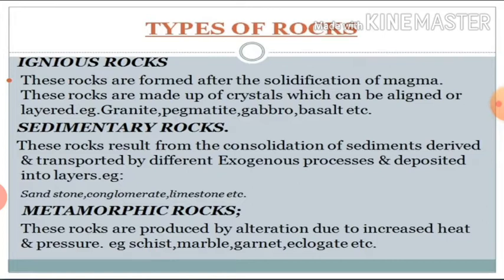Now the third is metamorphic rocks. Metamorphic rocks are formed through the process of metamorphism. The term metamorphism means alteration or transformation. Metamorphism may involve both physical as well as chemical changes in the characteristics of the pre-existing rocks.